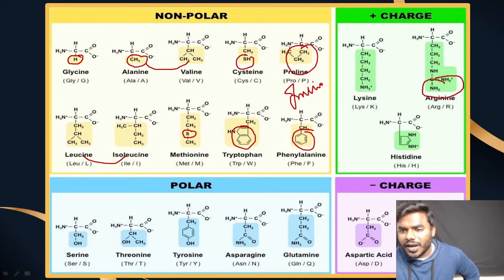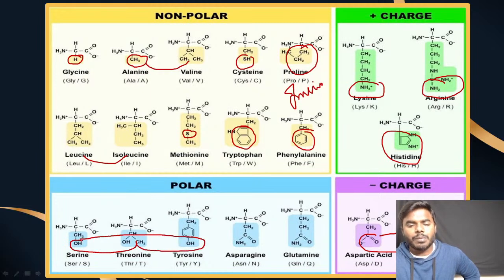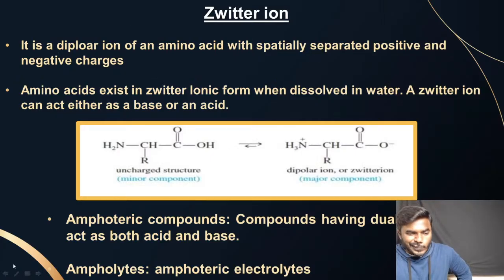Arginine, guanidino ring; histidine, imidazole; lysine, extra amine; aspartic and glutamic, extra carboxyl group; serine, threonine, tyrosine, OH group; asparagine and glutamine, extra amine group. I can remember the structures very easily without any confusion. That's why, while remembering the structures, always remember with simple shortcuts.